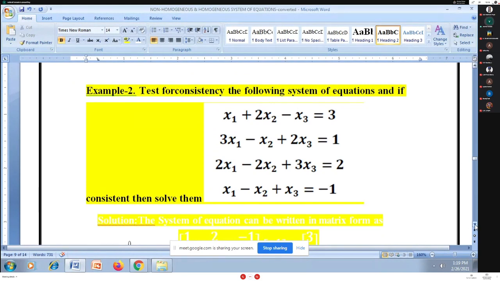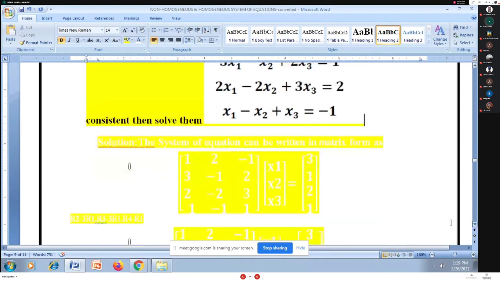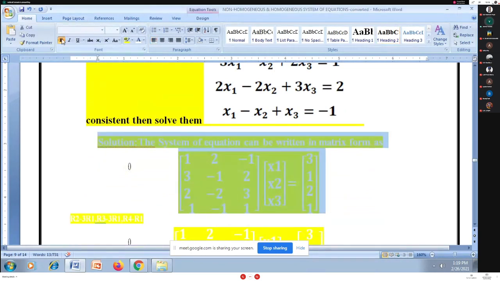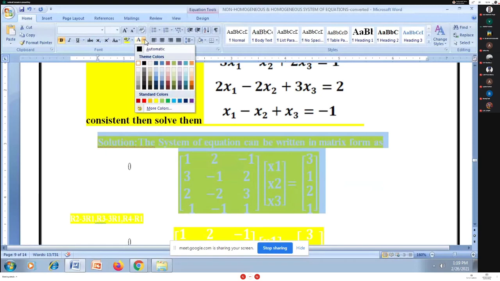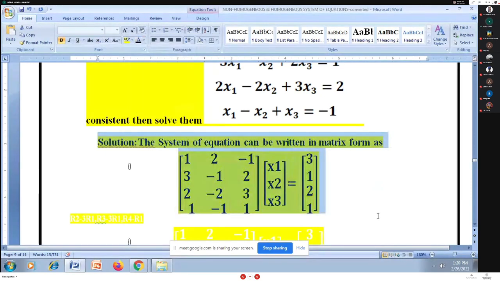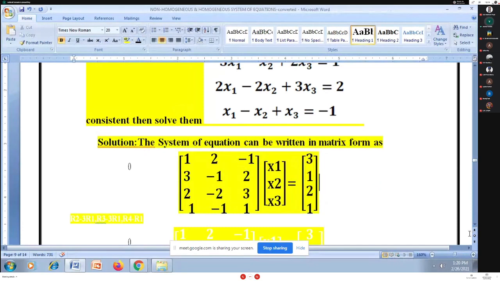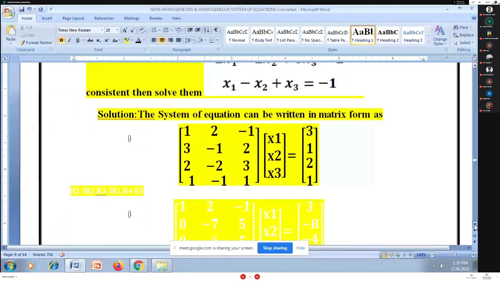For this non-homogeneous system of equations, according to the first step, according to the tree diagram, I am just writing this system in the form AX = B. A is the coefficient matrix, X is the column matrix, and B is the right-hand side constant matrix. AX = B, I am just getting this system.